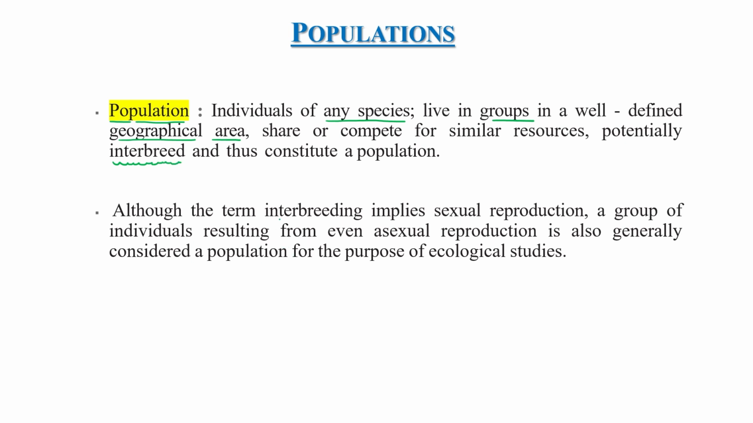Although the term interbreed implies sexual reproduction, a group of individuals resulting from asexual means is also included. Normally interbreeding means sexual reproduction, but if some group of individuals potentially use asexual reproduction, it is also generally considered a population in ecological studies.